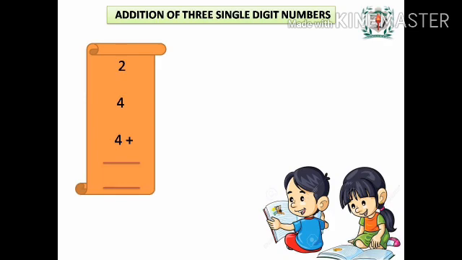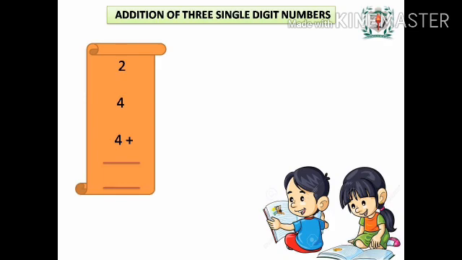Look at the problem here. What are the given numbers? Say it. 2, 4 and 4. What you have to find? The sum of these three single digit numbers. How will you find it? Start by adding the ones.